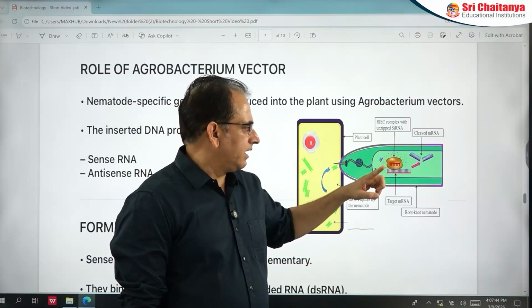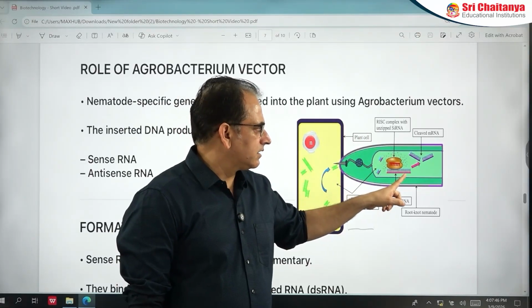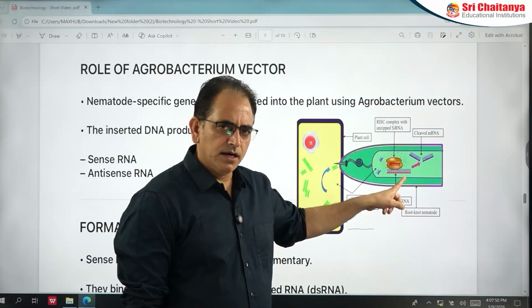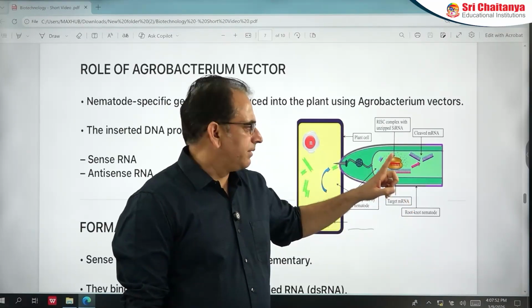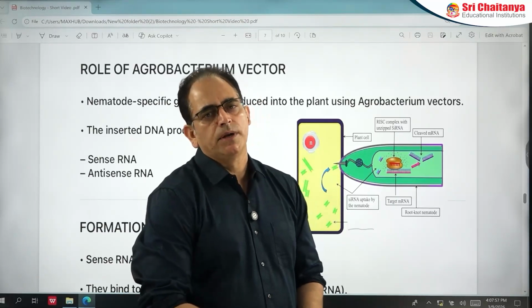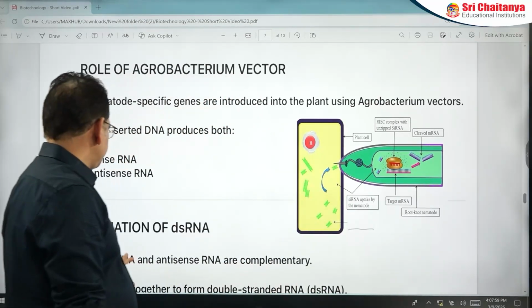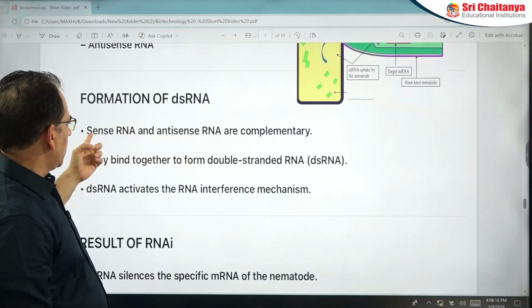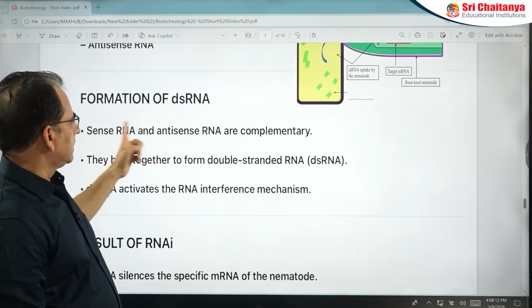If it is activated, it will start destroying nematode mRNA. If nematode mRNA is destroyed, it will not produce protein. If it is not producing protein, nematode will not survive. So you can prevent multiplication of nematode in tobacco plant. Inside the tobacco plant, we have introduced a gene. This gene produces sense and antisense RNA.